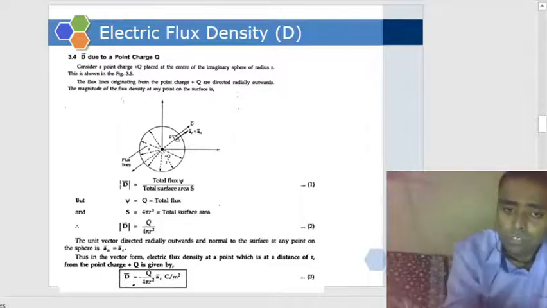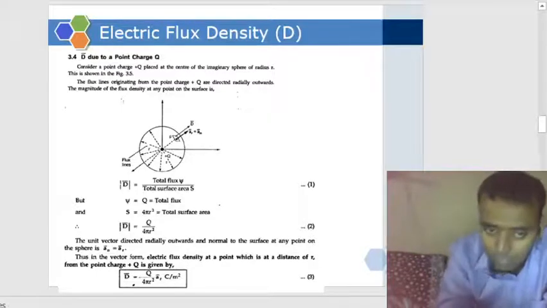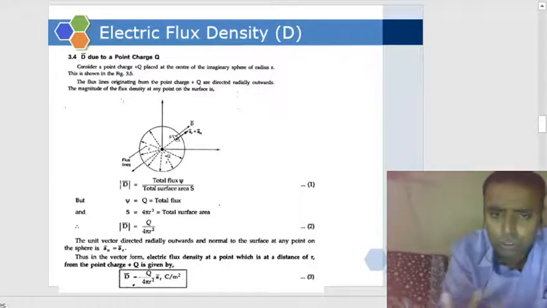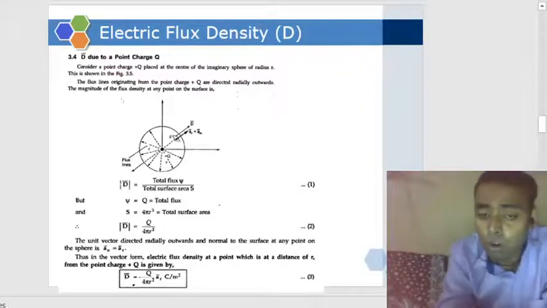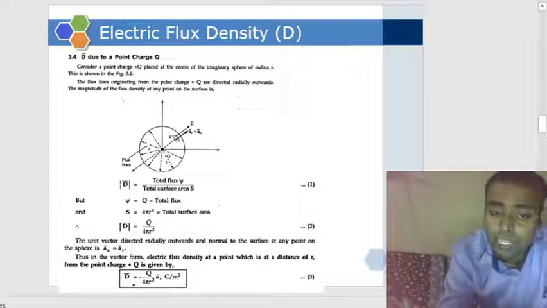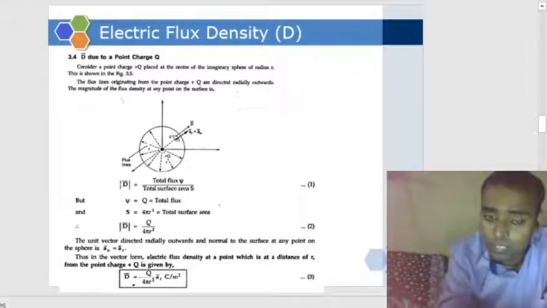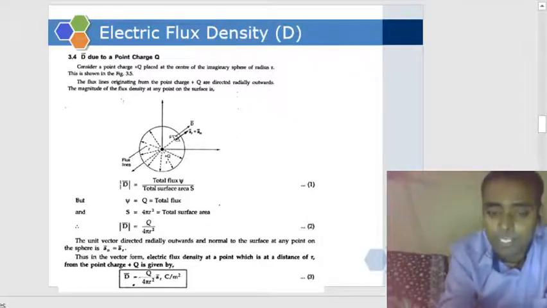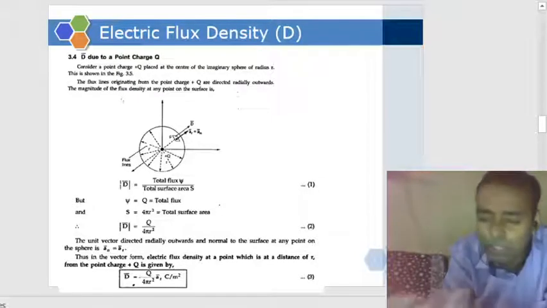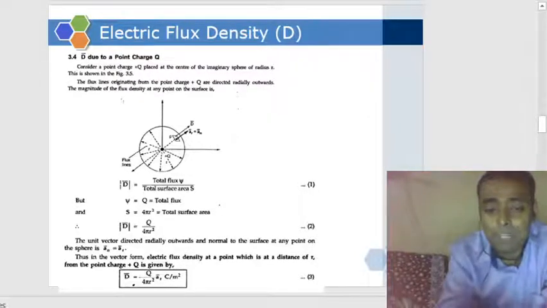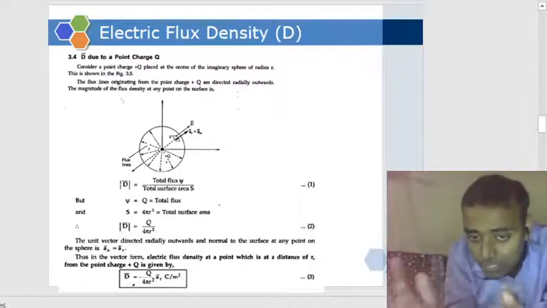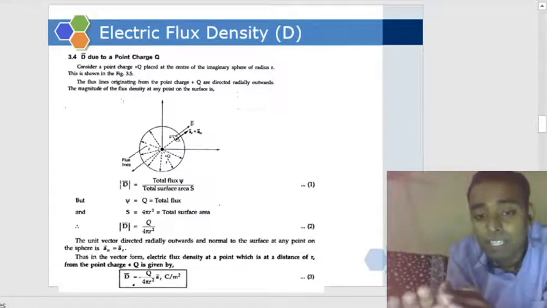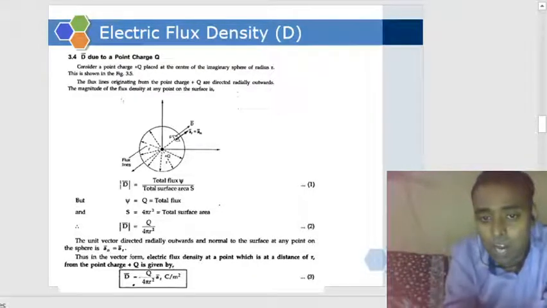Suppose a point charge of magnitude plus q is kept at an imaginary point, at the origin. Then we will assume there is an imaginary sphere of radius r.